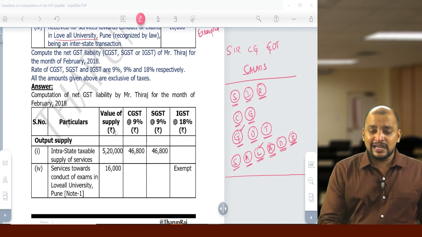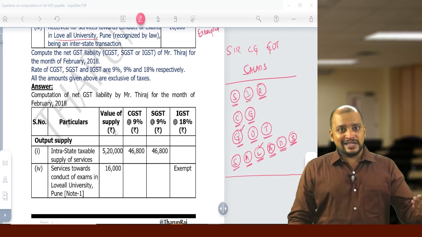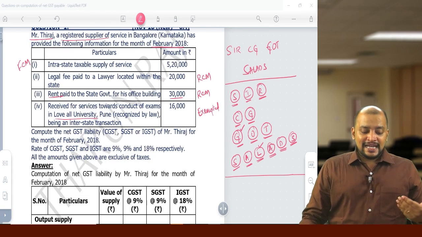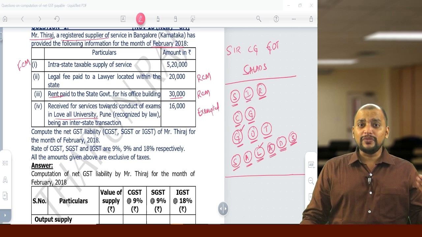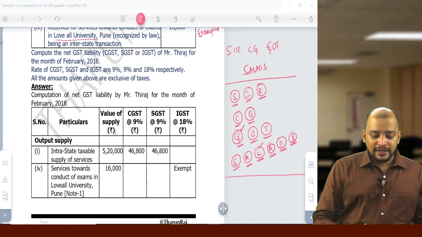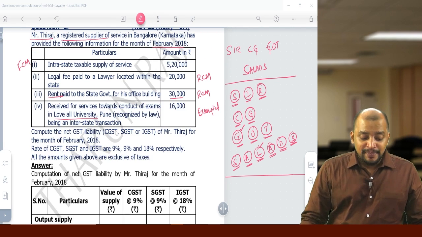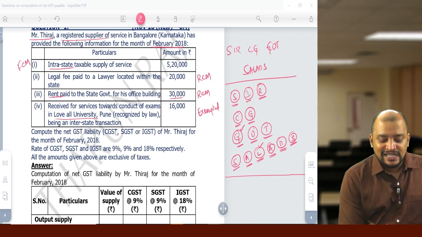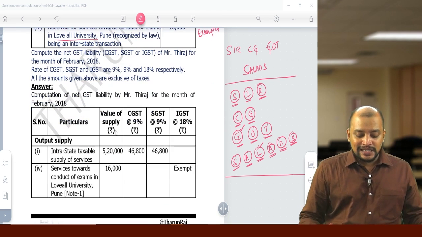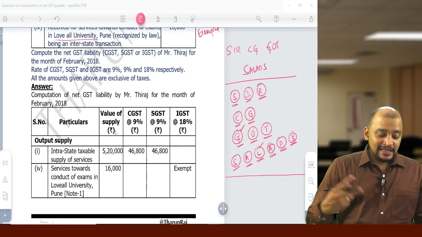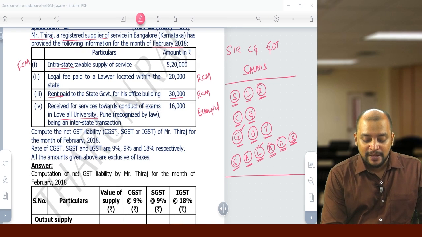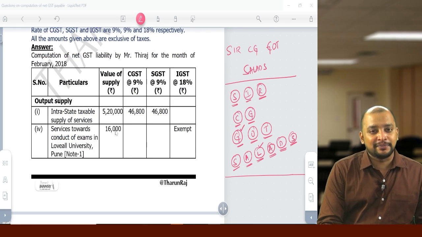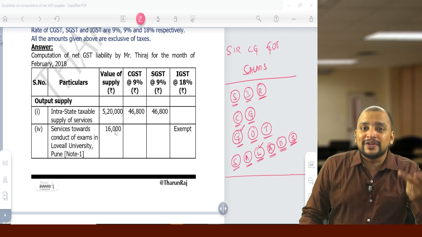CGST, SGST, IGST. The first transaction, outward supply, if you see, intrastate taxable supply of service, that's an outward supply, 5,20,000. On that 5,20,000, it being intrastate, given in the question itself, therefore CGST, SGST payable. Then the second outward supply is services provided for conduct of examination, this 16,000 is exempted. So these two are the outward supplies.